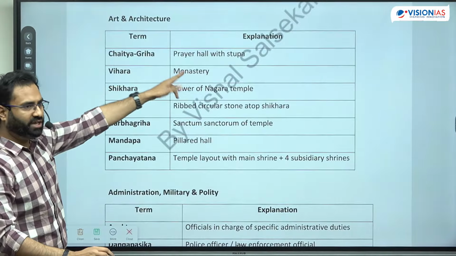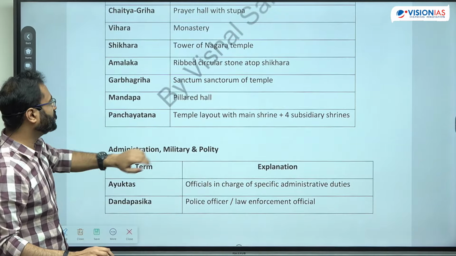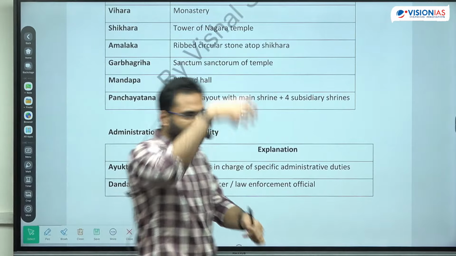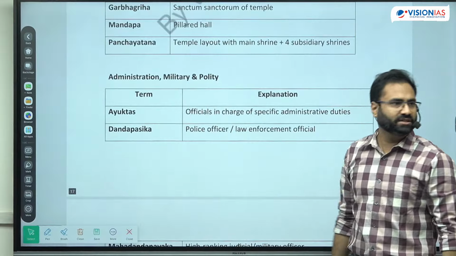Chaityagraha we have seen already. Prayer hall, Vihar, monastery, Shikhar, tower, we have already seen these particular terms. Panchayatan is the layout, central shrine, and then there are 4 subsidiary shrines, that is the Panchayatan style.